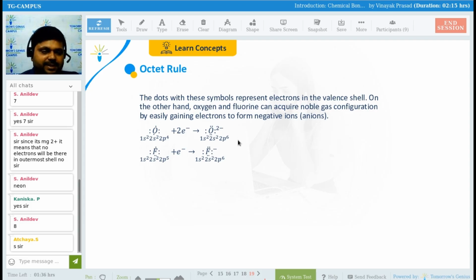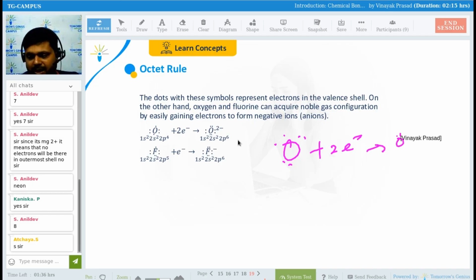Okay. So let's suppose I'm talking about oxygen. It has how many electrons in the outermost shell? 6 electrons. So it will have to take 2 electrons. It means there will be 8 electrons in the outermost shell when it takes 2 electrons. It means 2 minus will be there. In case of fluorine, 7 electrons are there, right?